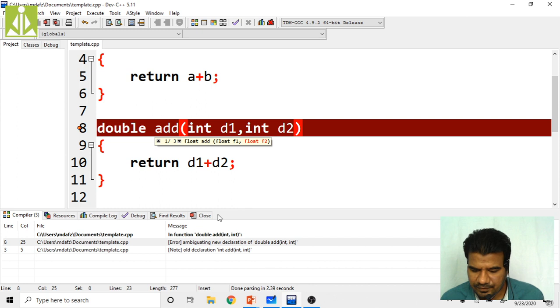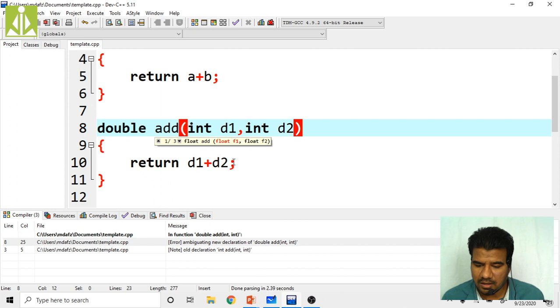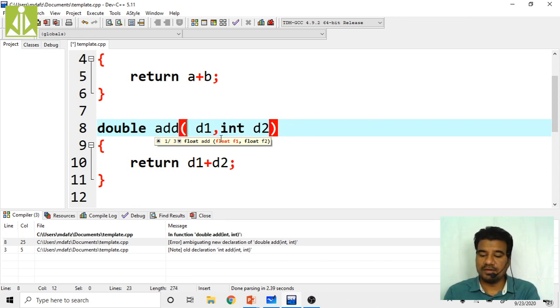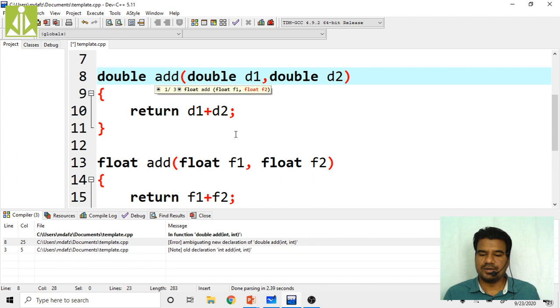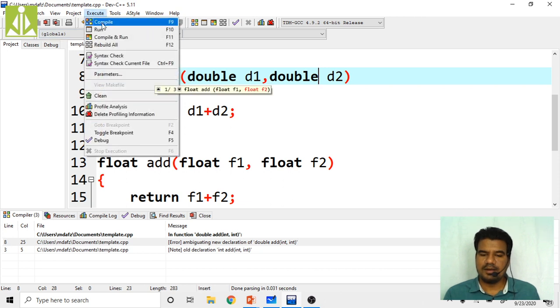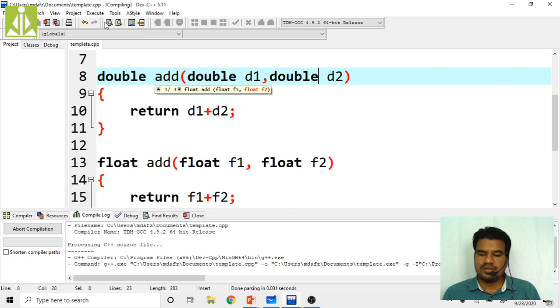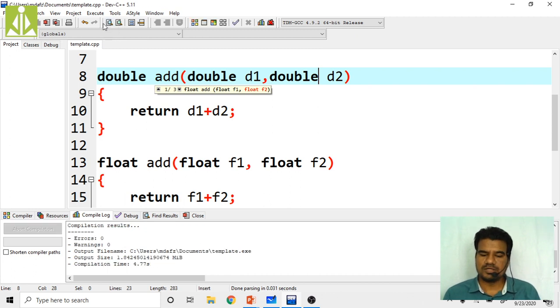What is it saying? Okay, here we have to put these two as double, double. Basically, we are creating ambiguity in overloading. So when you are adding two doubles, put double only. Okay, double d1, double d2, like this. Save this program. Program gets saved. Compile. Successfully compiled, zero errors, zero warnings.